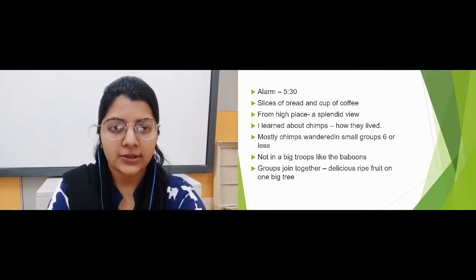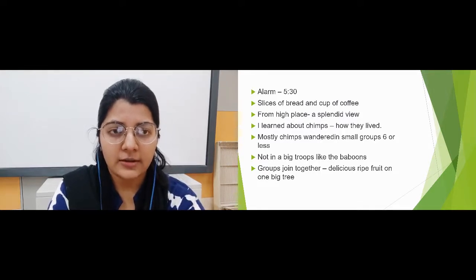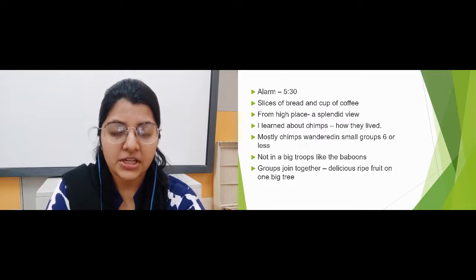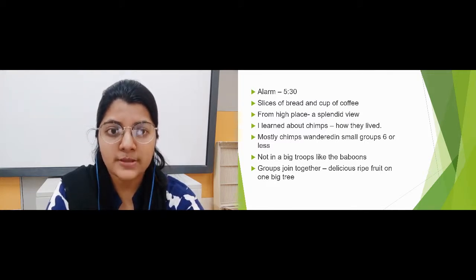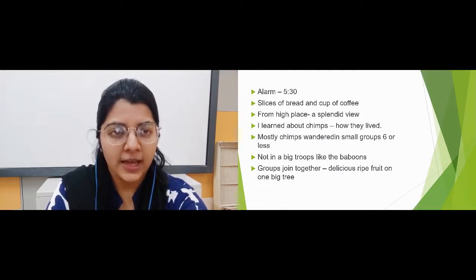Gradually the author began to learn about chimps and how they lived. He discovered that chimps were mostly in groups of 6 or fewer. But whenever there was a yummy, delicious, ripe fruit on a tree, the groups of chimps would come together to have it.